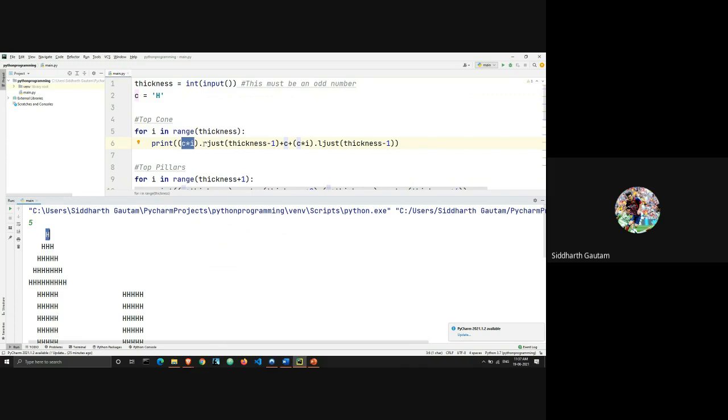Then I'm using rjust with thickness minus 1. My thickness value is 5, so I'm doing it to 4. And then I'm adding another H.